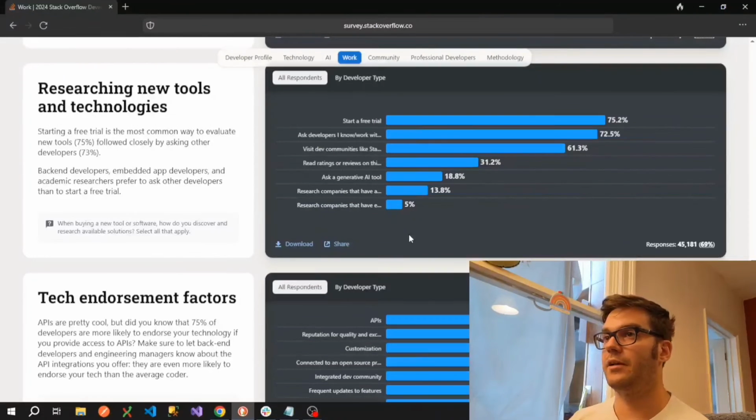So how do people research new technologies? Starting a free trial is the most common way to evaluate new tools. 75% of people are doing that. Almost the same amount are asking developers I know or work with, which is certainly a route I would take. If you have a community and a network of peers, there's nothing like finding out from them, finding out from the source what it's like.